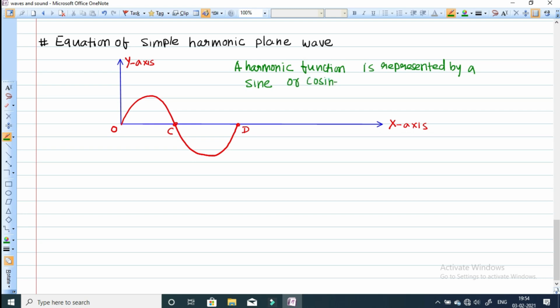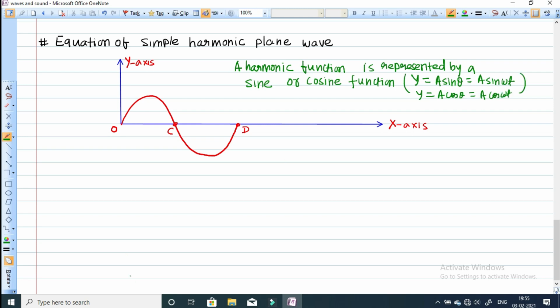Suppose you are writing y is equal to a sin theta in terms of angle. In terms of time, you can write a sin omega t, or y is equal to a cos theta or a cos omega t. This is nothing but a harmonic function.